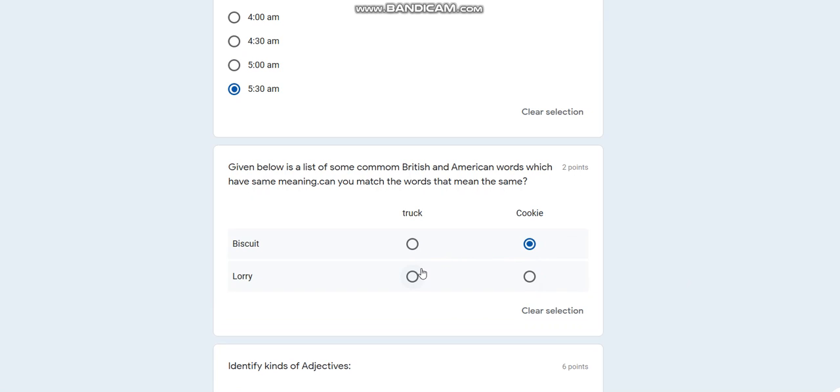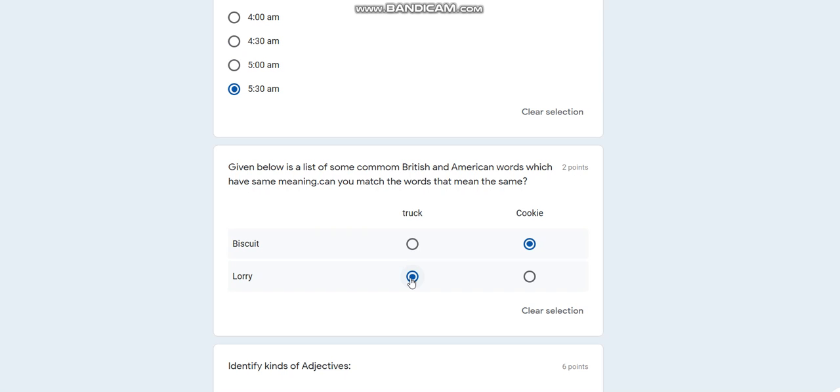Then lorry. So I have to decide whether it is a truck or a cookie. I guess it is a truck. So I'll choose the correct answer.